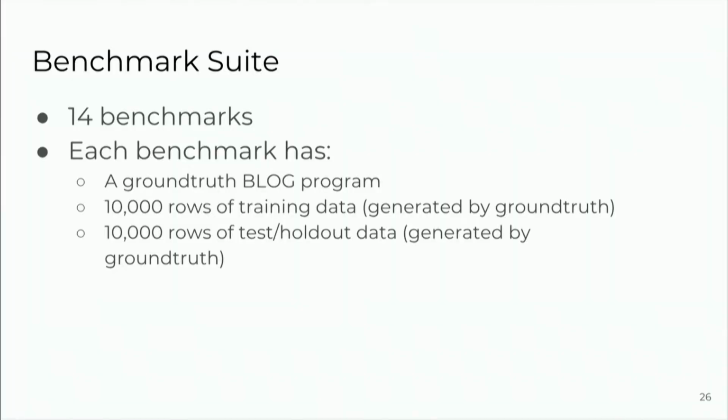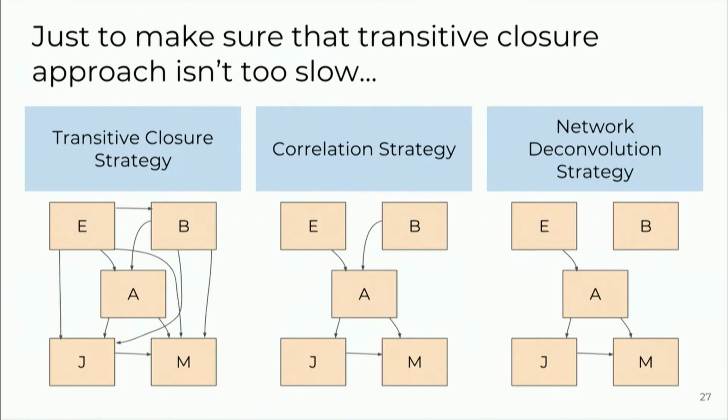Okay, eval. We're going to go pretty quickly through this. We had some benchmarks. Each of them was a ground truth blog program. We had some rows of data for the training data. We had some rows of data for the test data. I talked before about how we're using the transitive closure.